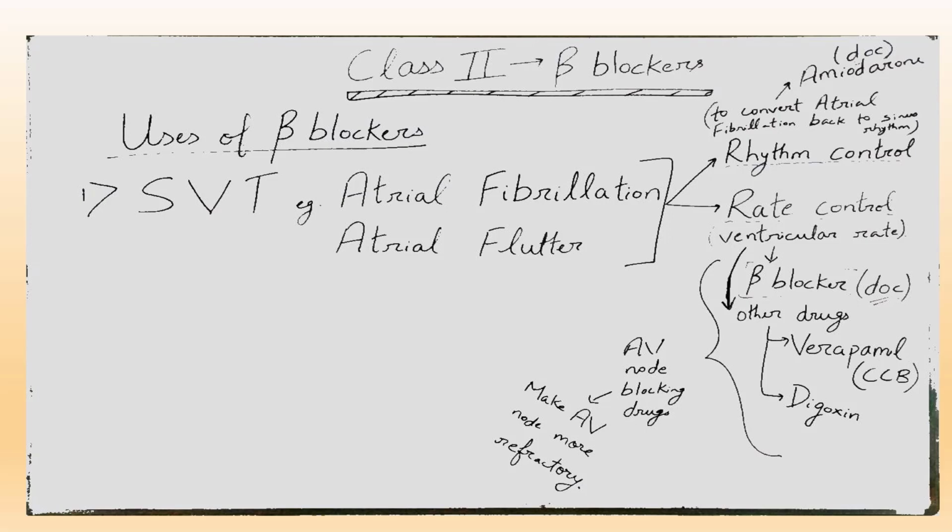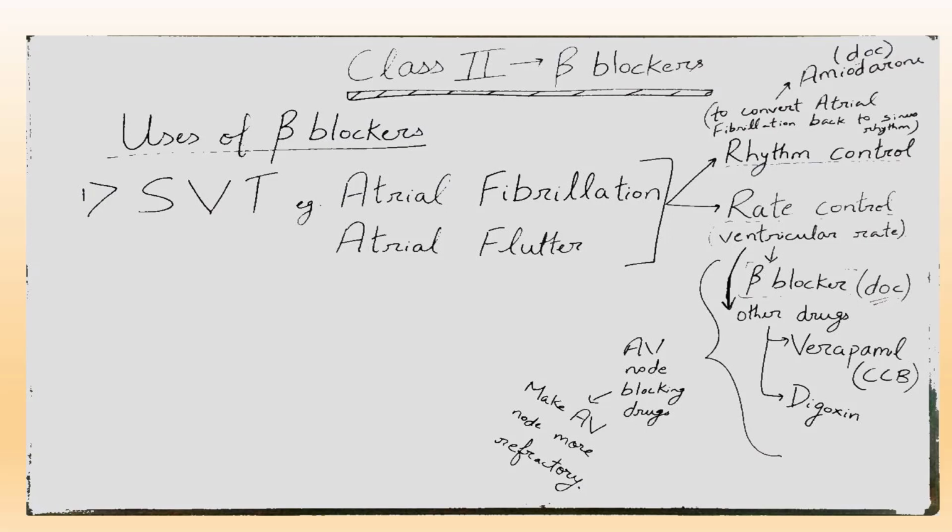first is rhythm control or rate control. For rhythm control, amiodarone is the drug of choice. In rhythm control, we convert the atrial fibrillation back to sinus rhythm. So amiodarone is the drug of choice for rhythm control. And in rate control, we have to control the ventricular rate. So beta blockers are the drug of choice for rate control.